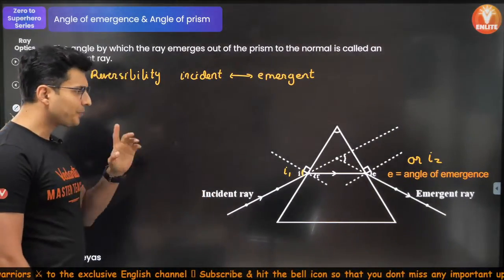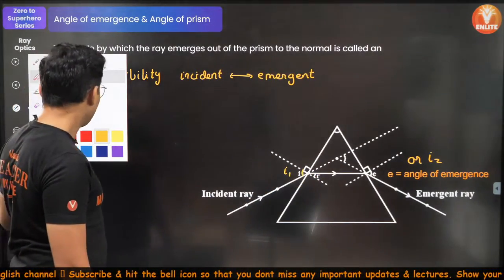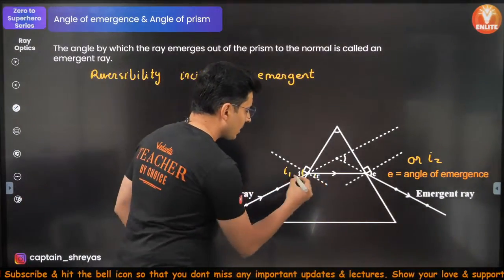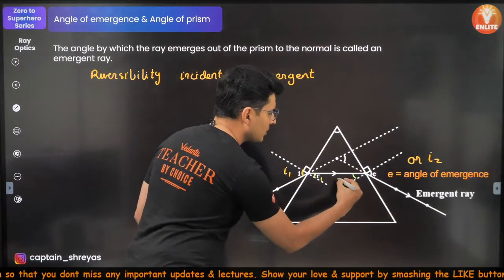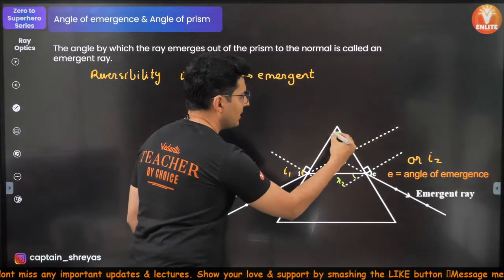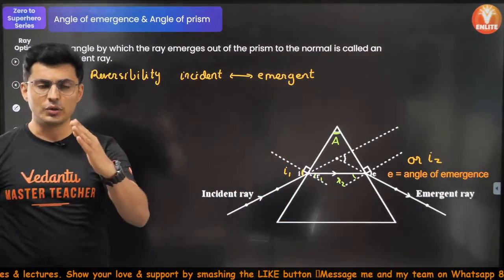Good evening. Now, the angles which are there inside: since this is I1, this angle is called R1. Since this is I2, this is usually called R2. Obviously, this one I just told you, this is called the angle of prism. All right, this is something which you should know.